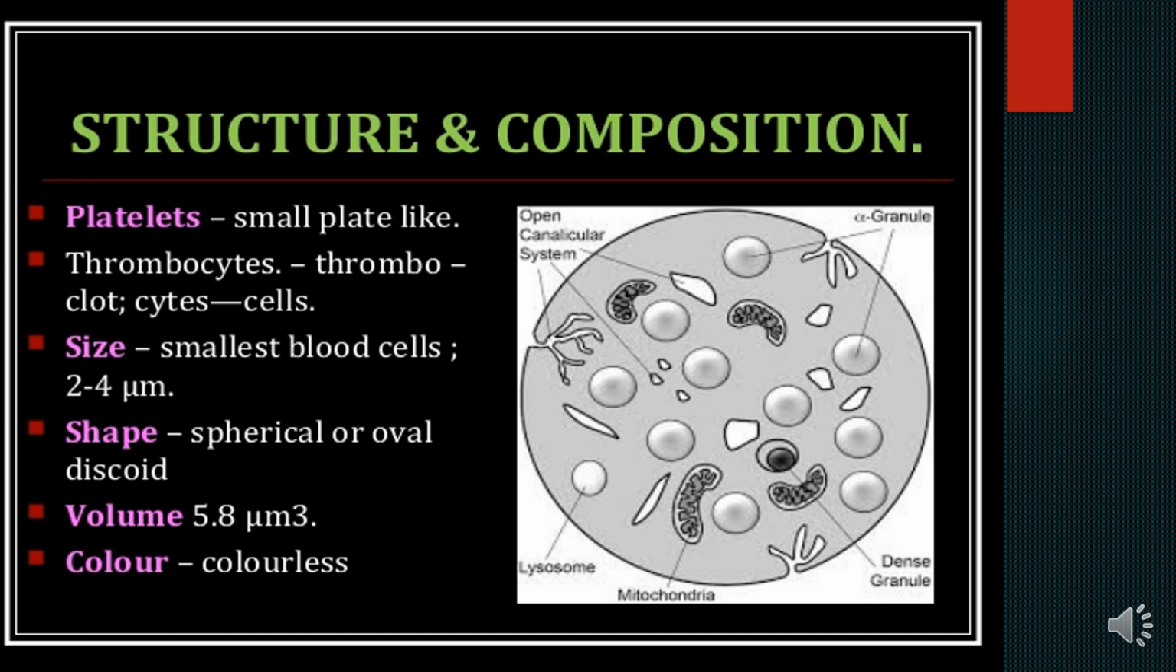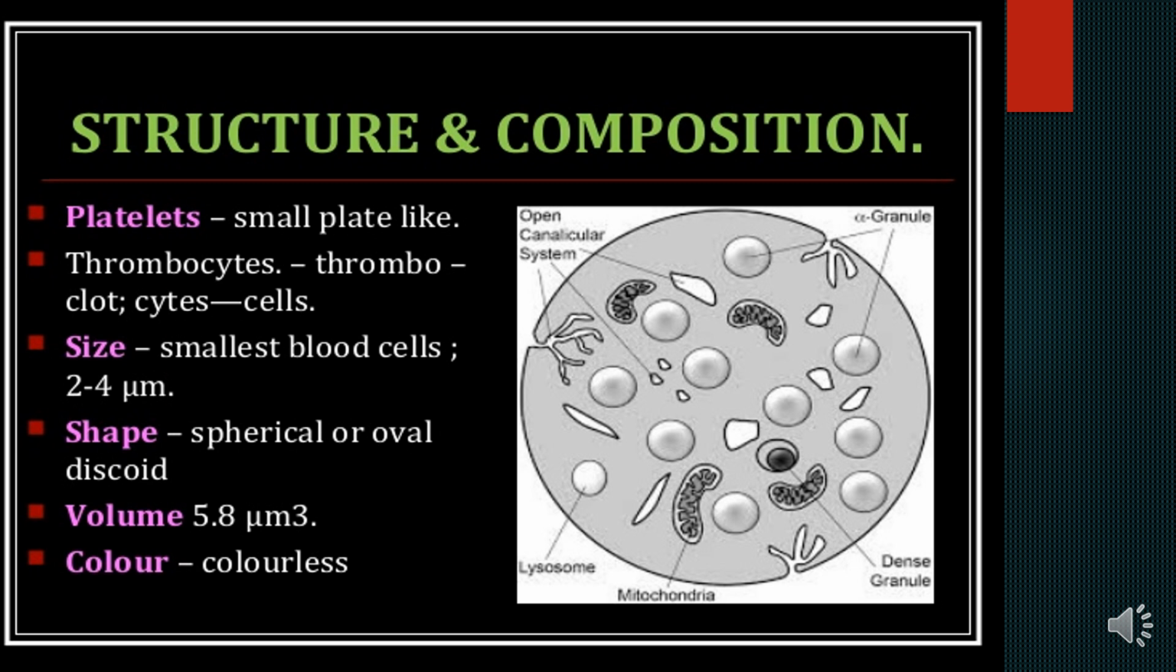So before going to, what is important is the structure and composition of platelets. The platelets are small and plate-like. Thrombocytes: thrombo means clot and cytes means cells, so it is made up of two words. The thrombo means clot.